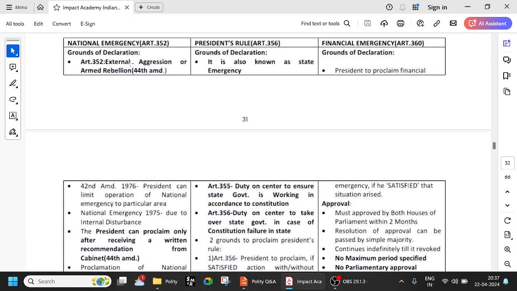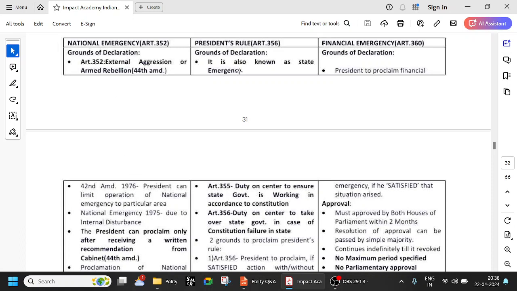So there has to be external aggression, so some form of war from outside, or within the country there has to be armed rebellion. So it's not just people coming onto the street for protest and you declare national emergency. It doesn't happen like that, because once you declare national emergency, a lot of the fundamental rights get changed. Most of them become ineffective, and you lose the right to go to court and all those things.